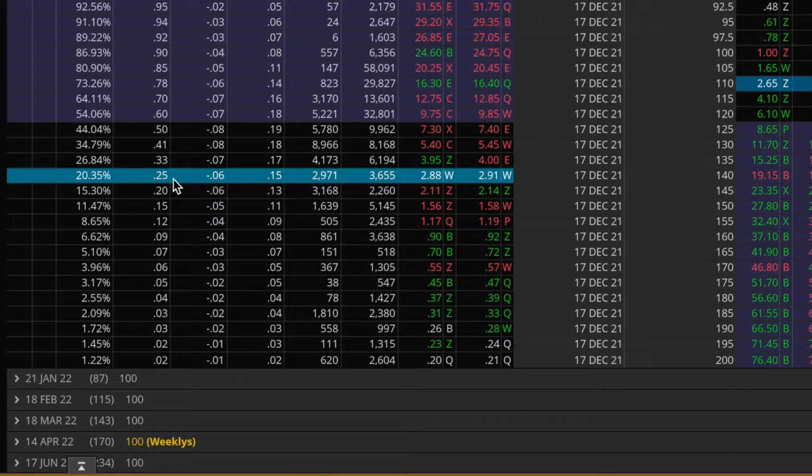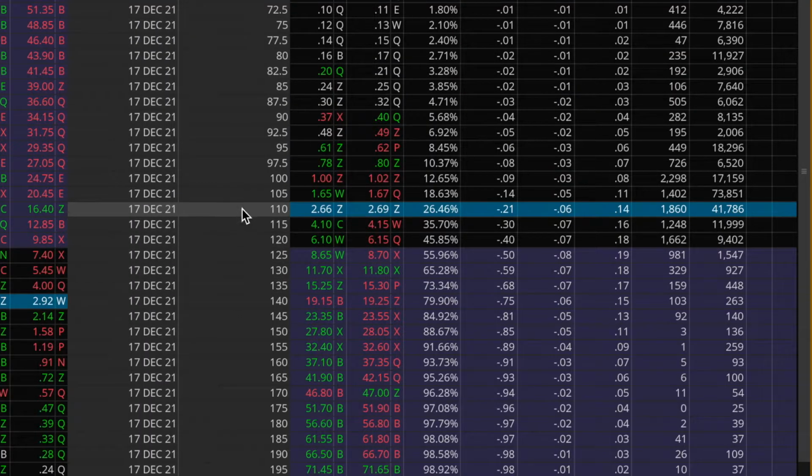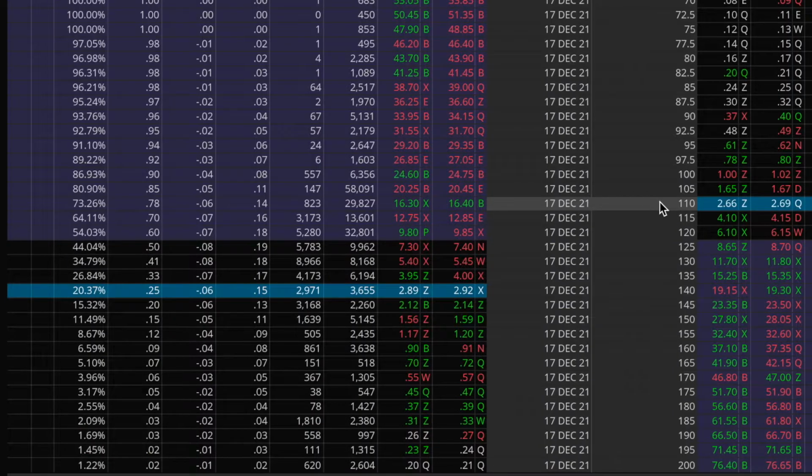And so also by choosing the 140 strike call option, this strike is currently $17 away from the current trading price of AMD stock, more than twice the expected move. I like that. And then also by choosing the 110 strike put option, this strike is $13 away from the current stock price of AMD. So everything looks good here.